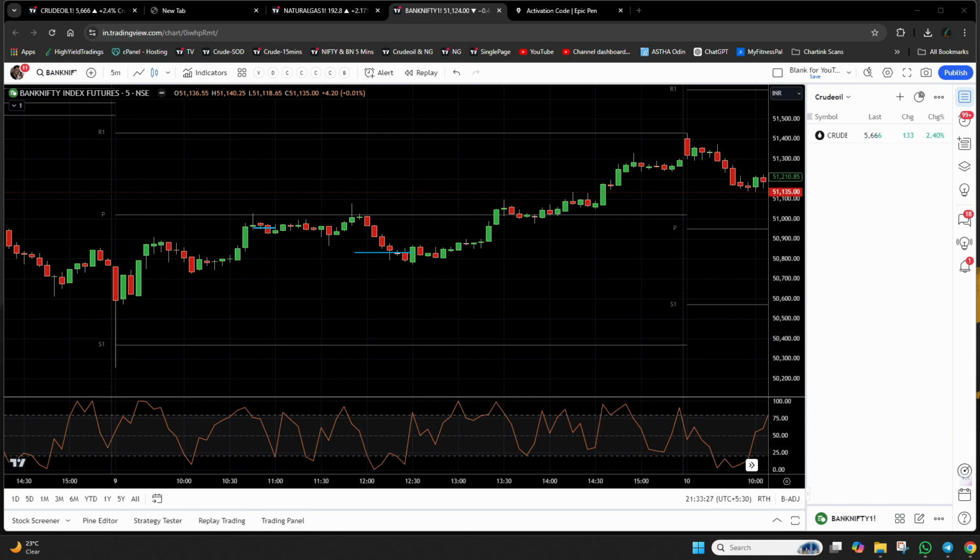Simple. If you talk about price action here, another very big hint that we are getting is this resistance level, right? It is trying to breach twice here, but still it is not able to breach and finally it fell. So that again gives a strong signal that Bank Nifty will fall.